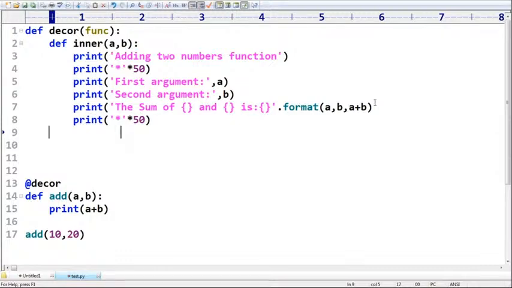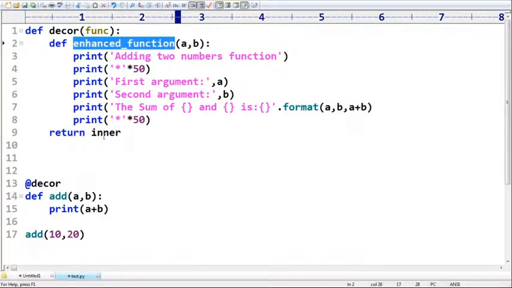Can you please observe that? Here also I don't want to take inner, enhanced function. Okay, enhanced function. Now I'm taking enhanced function.